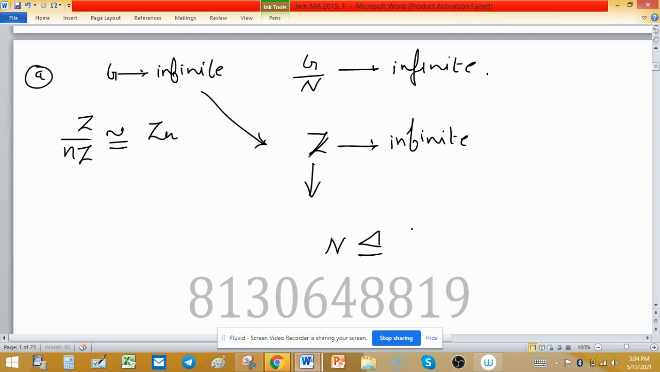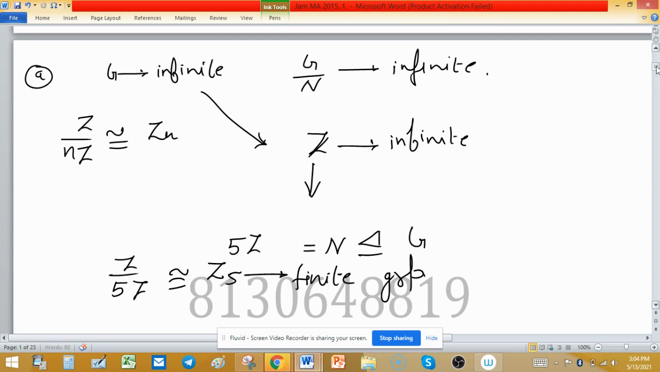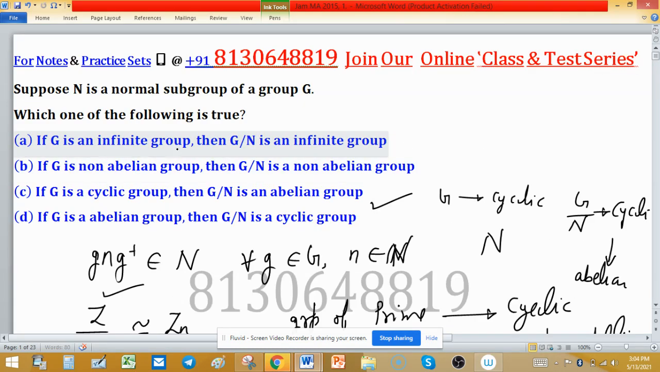Now take a normal subgroup of this group. So N is a normal subgroup. You can consider N as either 5Z or 7Z, any one. This is a normal subgroup of Z. So Z over 5Z is isomorphic to Z5, and this is a finite group. So statement A, the first statement, is directly a false statement. So you can discard it.